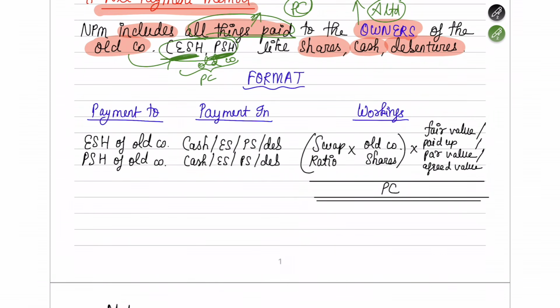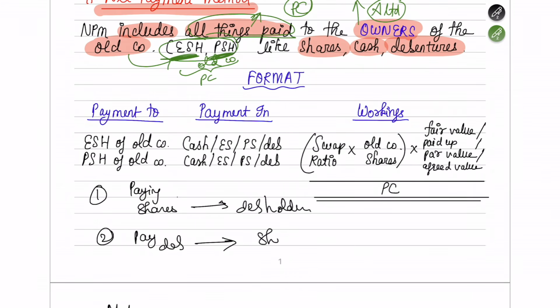Let me quiz you. First, you are paying shares to the debenture holders. Second, you are paying debentures to the shareholders of the old company. Third, you are paying debentures to the debenture holders, or you are paying shares to the debenture holders of the old company.